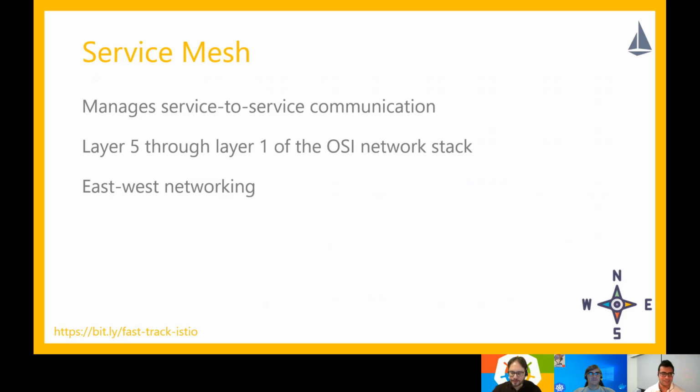So now that we understand the concept of microservices and Kubernetes as an orchestration platform for the services, we'll now jump on to the motivation behind having a service mesh in your architecture in the first place. So service mesh fulfills a couple of responsibilities. It actually enhances your Kubernetes cluster.